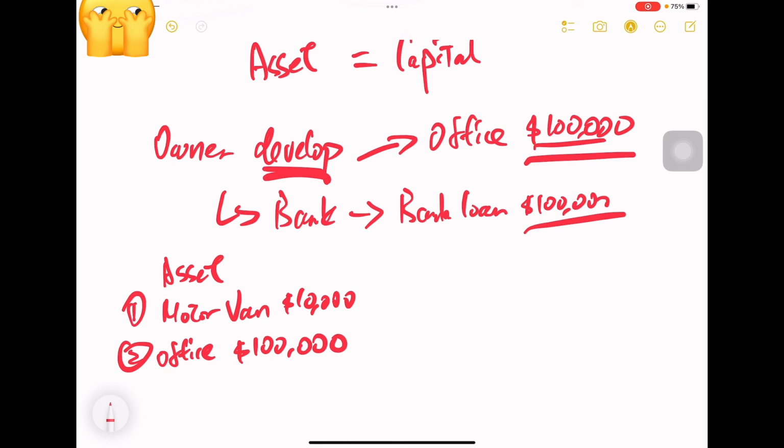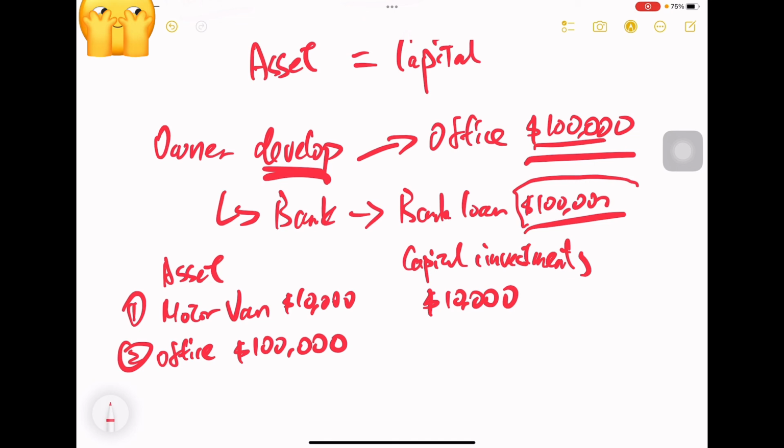And how much did he invest into the business? For the capital, which is the owner's investment, he only invests $10,000. But he borrowed money from the bank. Remember this one.